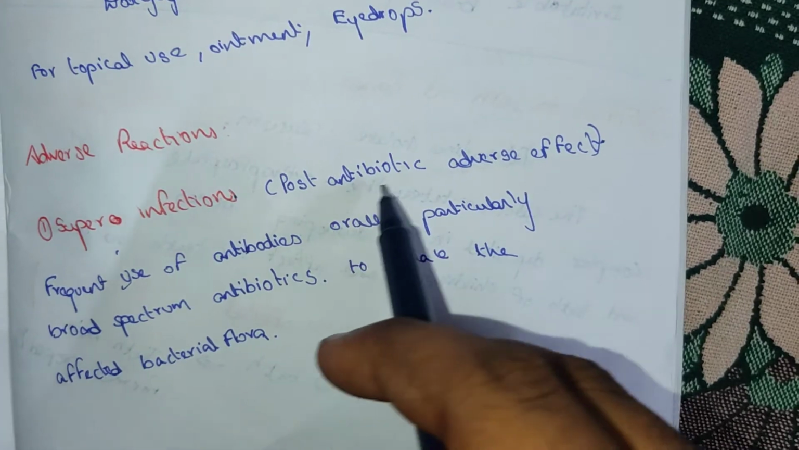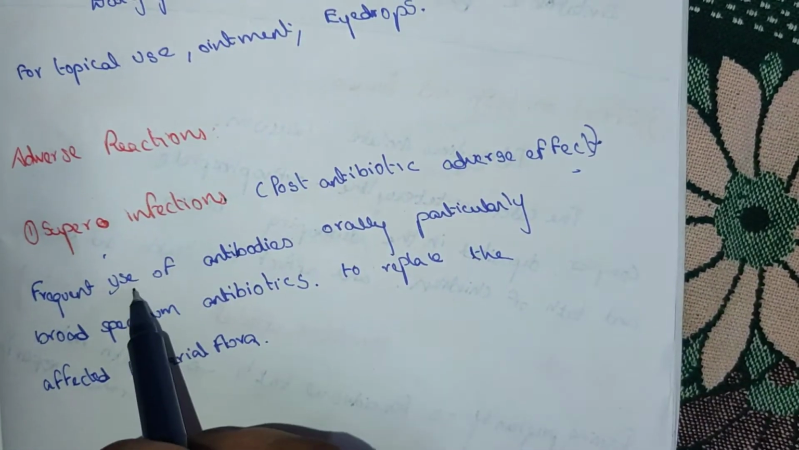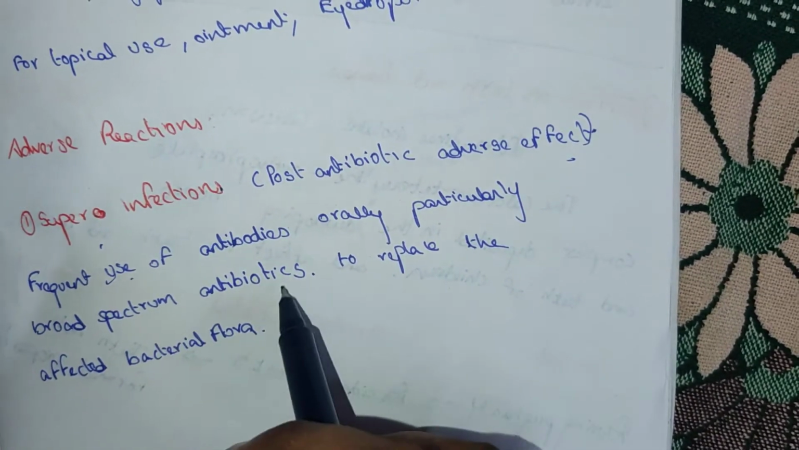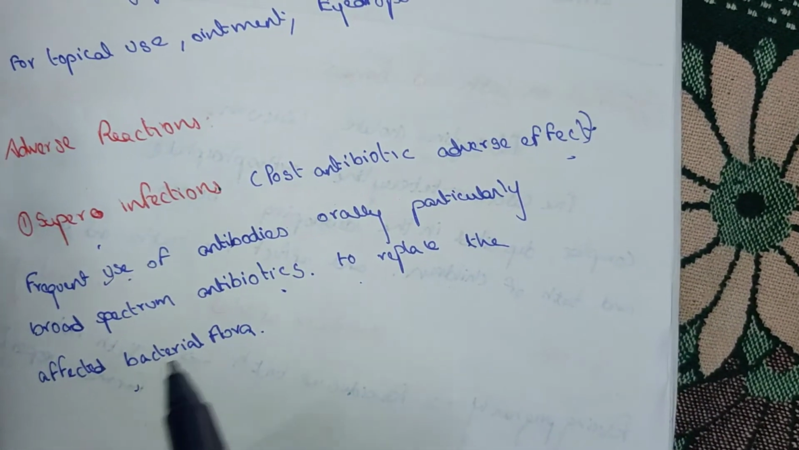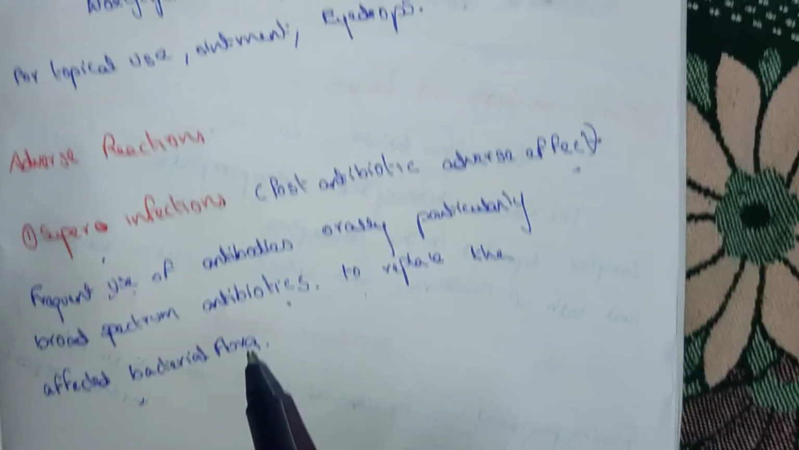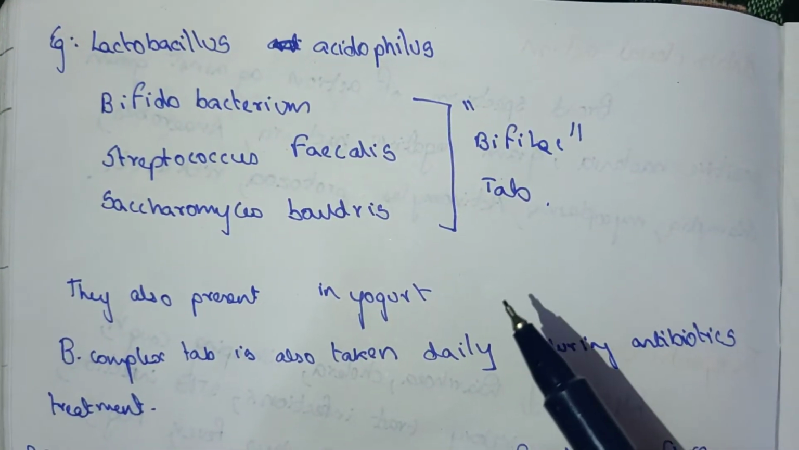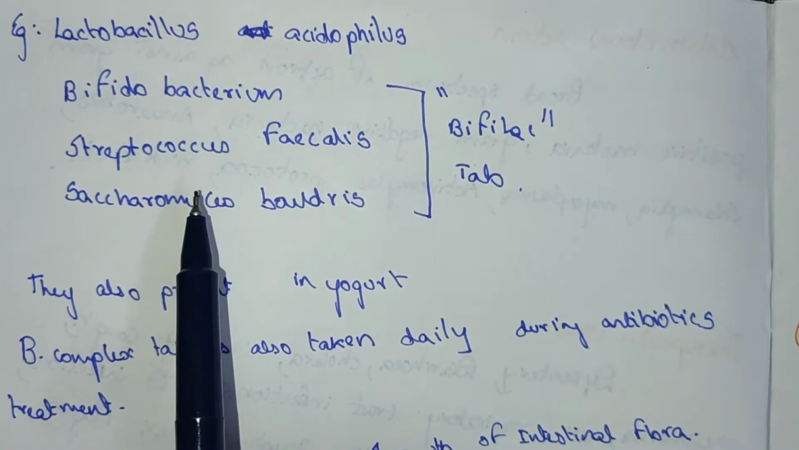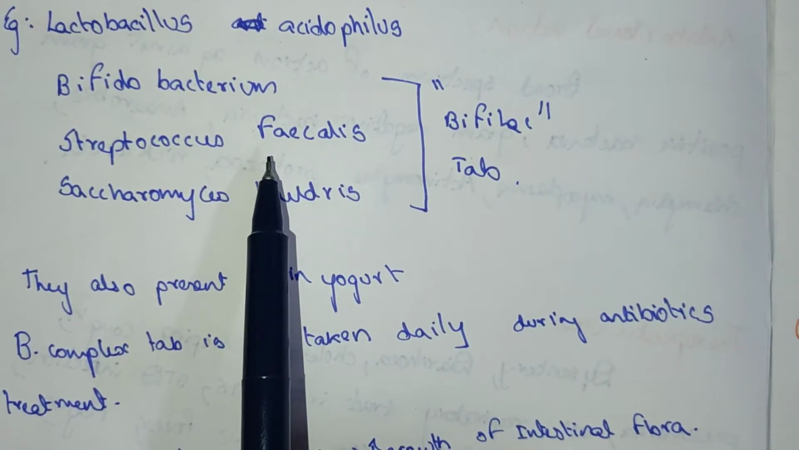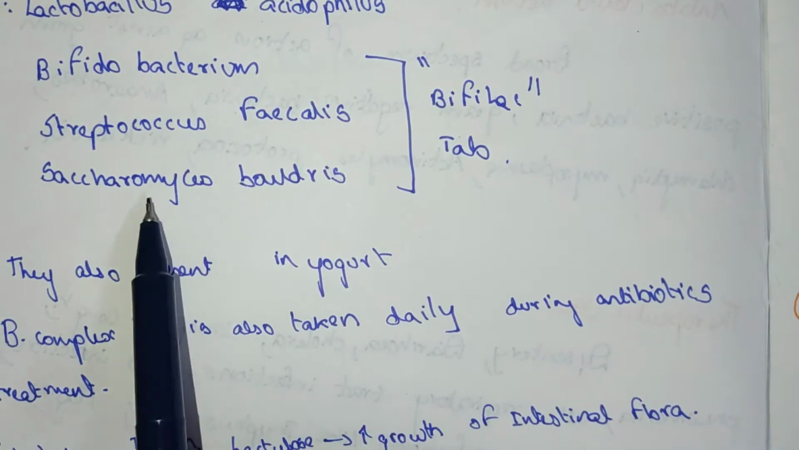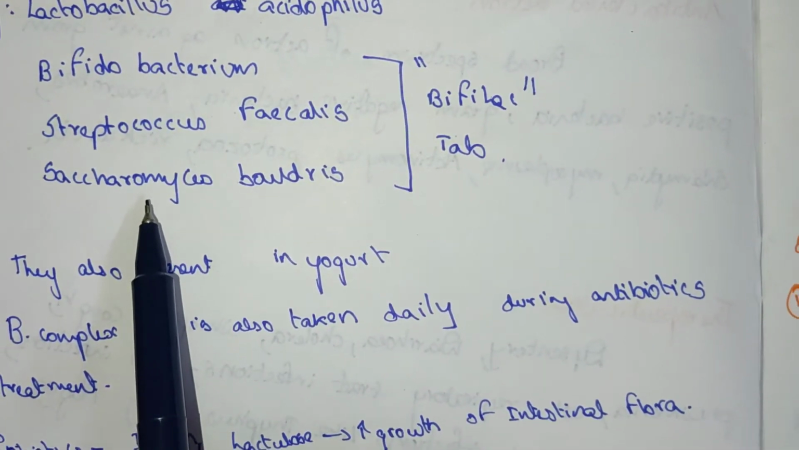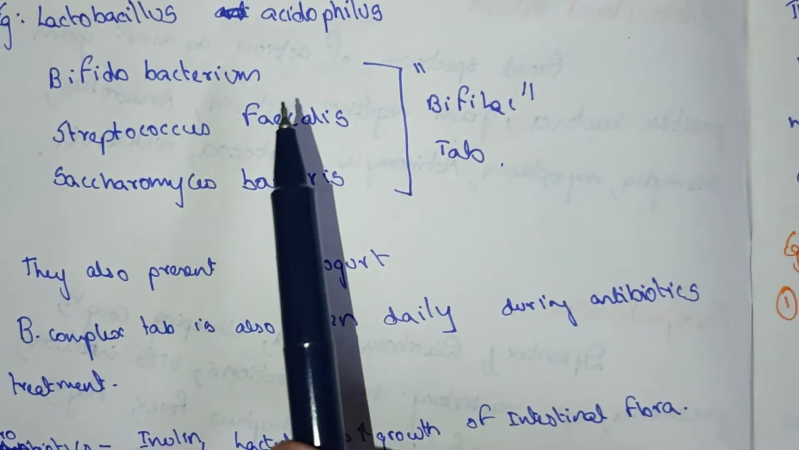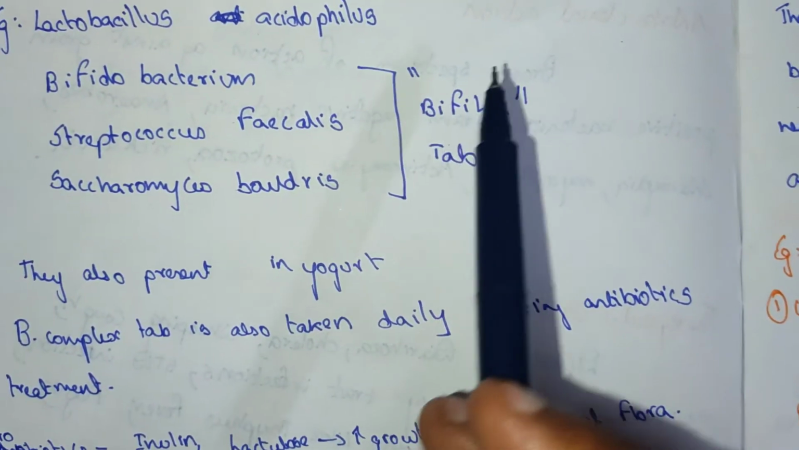Superinfection, a post-antibiotic adverse effect. Frequent use of antibiotics orally, particularly broad-spectrum antibiotics, replaces the affected bacterial flora. Examples: Lactobacillus acidophilus, Bifidobacterium, Streptococcus faecalis, and Saccharomyces boulardii. These combinations are given in Biflac tablets.